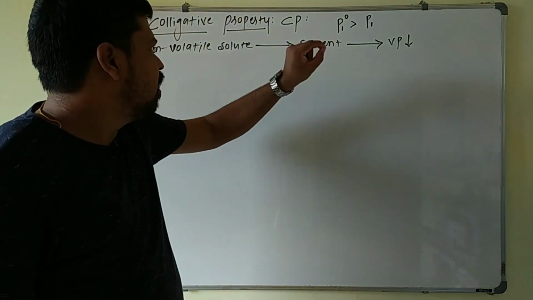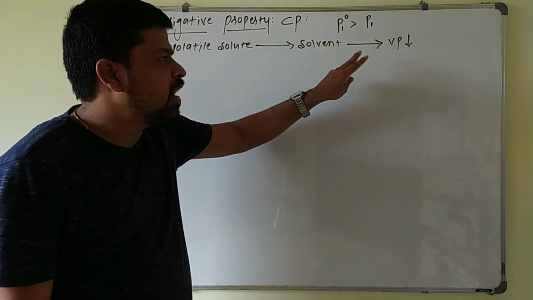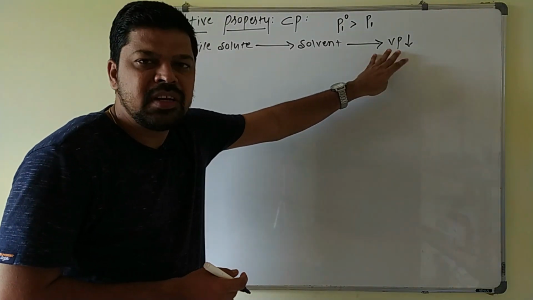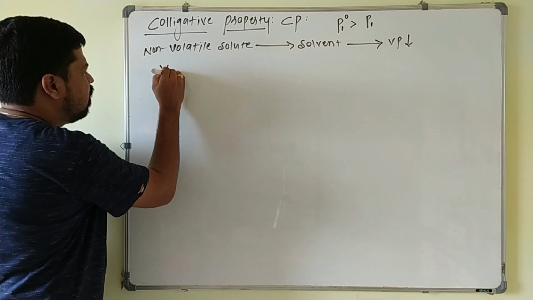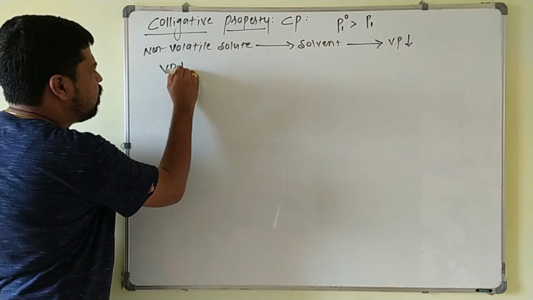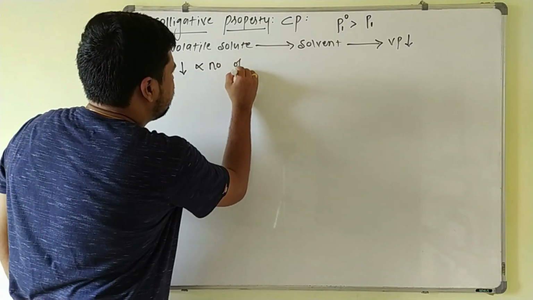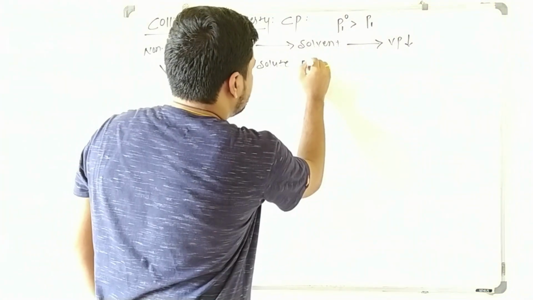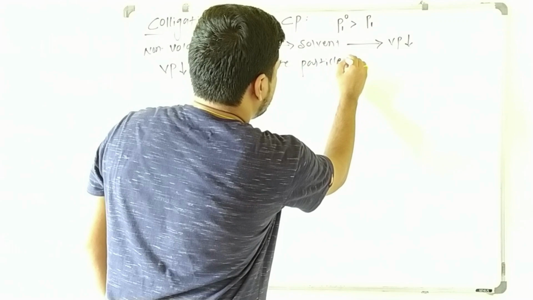on the number of solute particles that are added to the solvent, irrespective of the nature of the solute particles. So decrease in the vapor pressure depends only on what? Number of solute particles. Here this decrease in the vapor pressure produced is directly proportional to the number of solute particles that are added to the solvent.